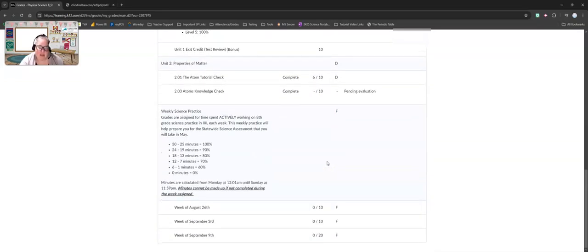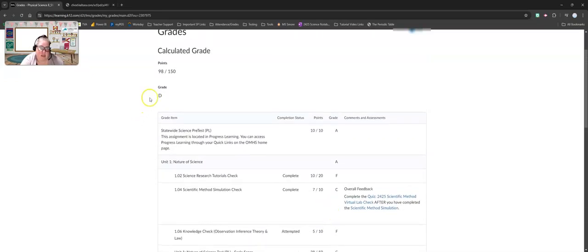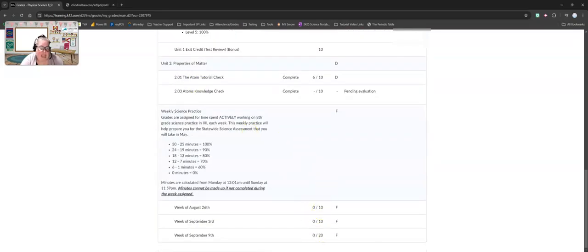The other thing that this particular student is struggling with is they are not completing their IXL minutes. IXL is the only thing that cannot be made up. So this is 40 points of the 150, and these 40 points cannot be made up.